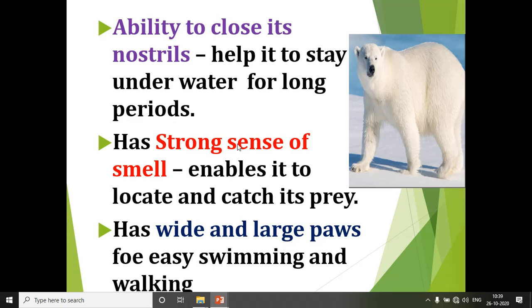Then they have a strong sense of smell which enables them to catch their prey. Then they have wide and large paws which help them with easy swimming and walking.